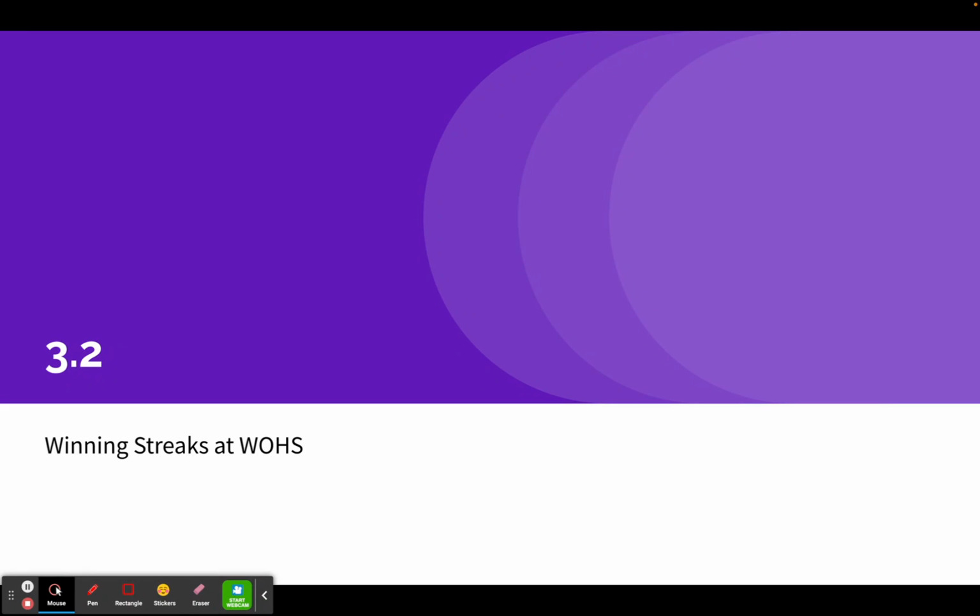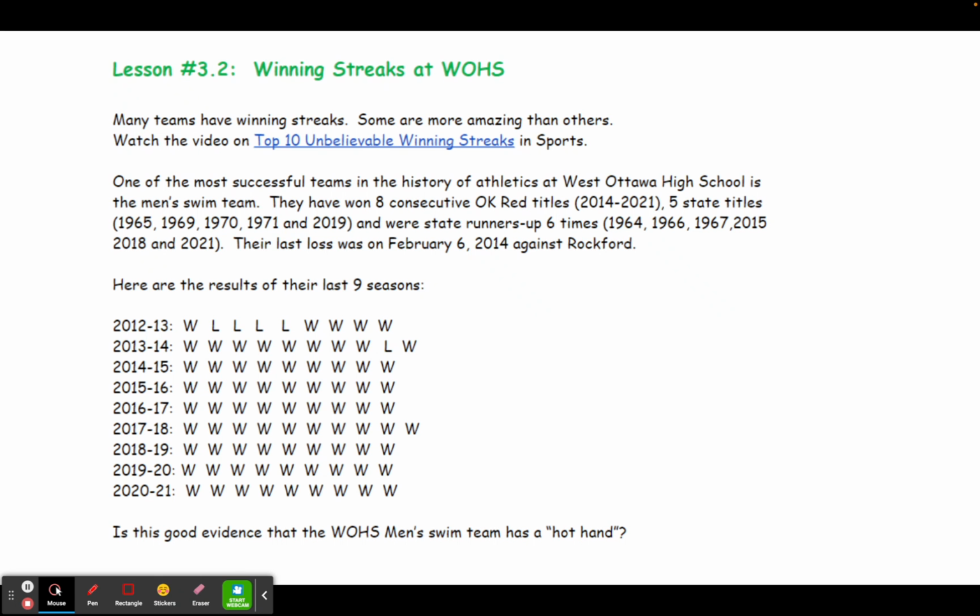Lesson 3.2 is looking at some examples of winning streaks at West Ottawa High School. One of the most successful teams in the history of West Ottawa sports is the men's swim team. They have actually won 9 consecutive OK Red titles, and they won all of those from 2014 up to 2022. They have 5 state titles and were state runners up 6 times. The last time they had a loss in a dual meet was way back in 2014.